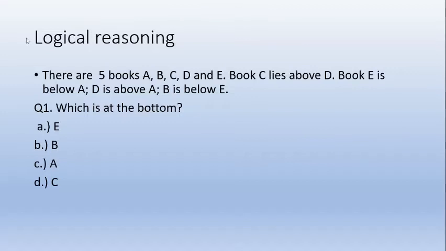Here it's a very simple question for your understanding to know what kind of questions you'll get. The question is: there are five books: A, B, C, D, and E. Book C lies above D. Book E is below A. D is above A, and B is below E. I know when you read it for the first time, it can be quite confusing. So what you need to do is again what I told you in the analytical reasoning part: tabulate your information. Analyze and make a table, or make it into a format that you can understand easily.